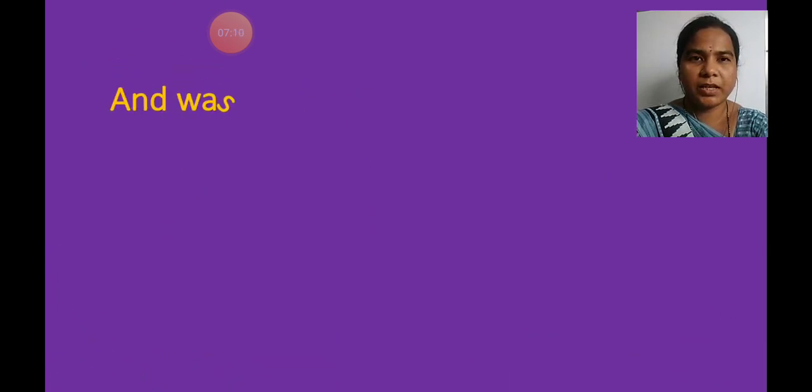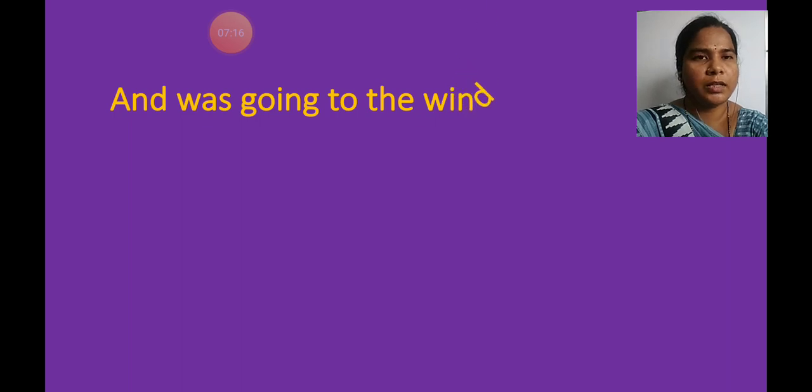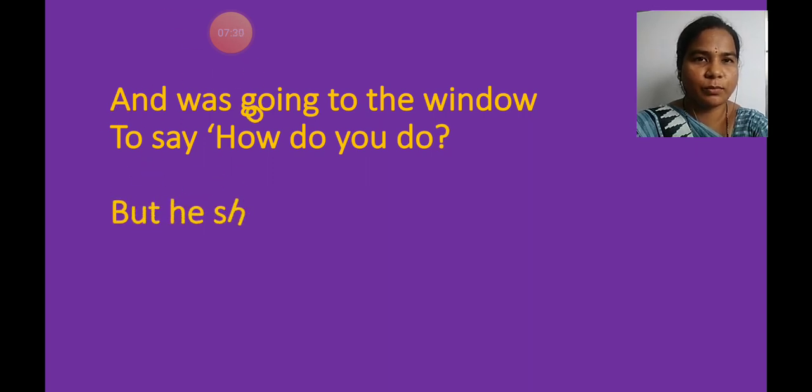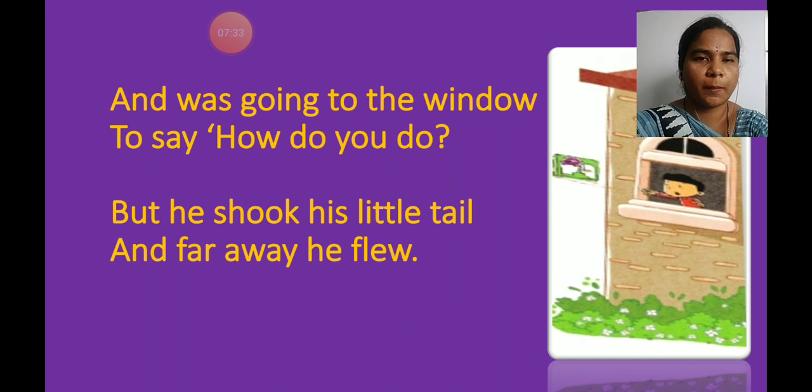Now, as we can see, this is a short poem and two stanzas have been given here. Now, we will move to the next stanza. Anne was going to the window to say, how do you do? Now, children, as we can see in the picture also, that boy is going to the window to say to that bird, how do you do?